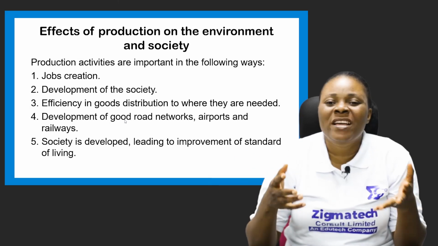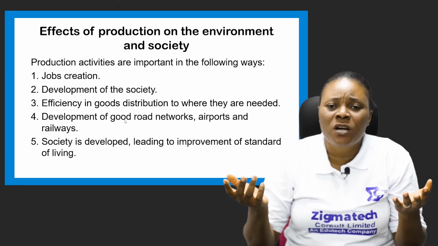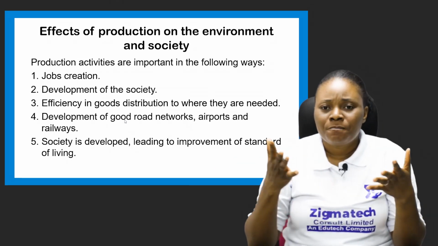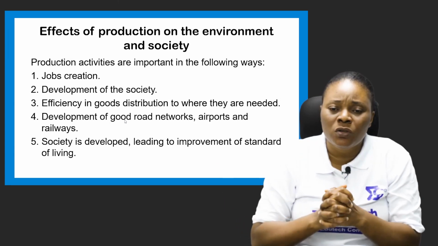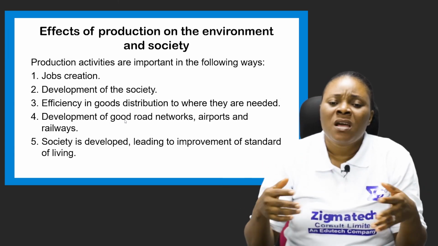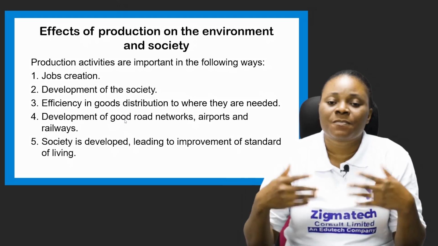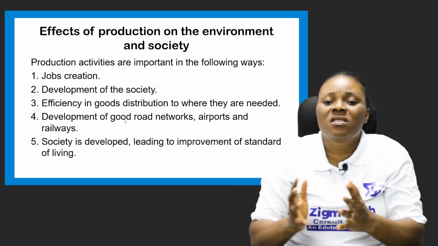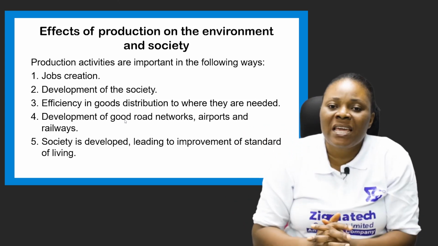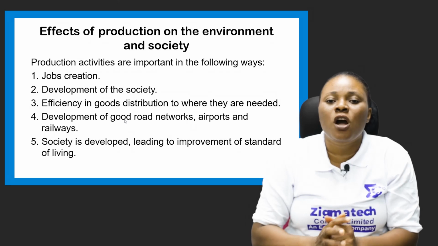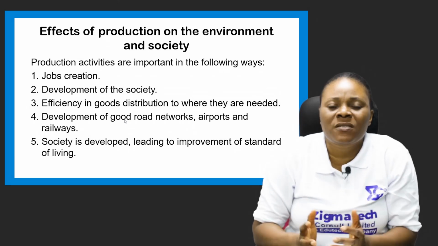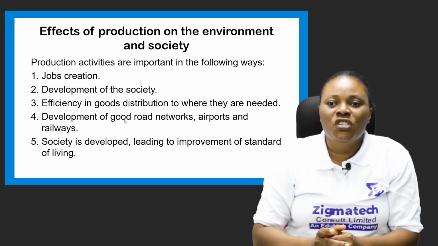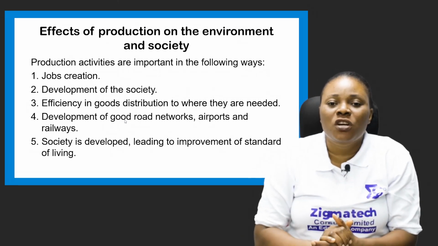The producers who are in charge of manufacturing these products create jobs for themselves. The people who are into the distribution of the goods are also creating jobs for themselves by rendering services to you. The people who also assist in distributing the goods to you, the sellers in the market, all those people are into job creation. They have been able to create jobs for themselves through production. So production is a means of creation of jobs.